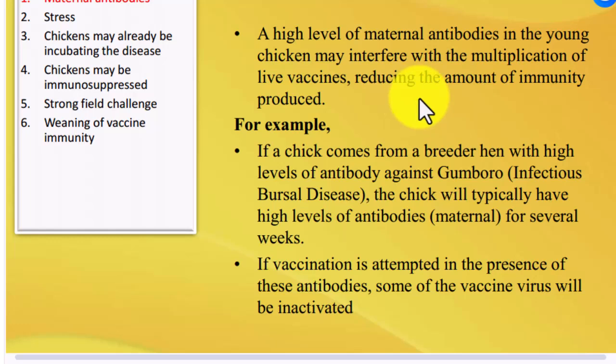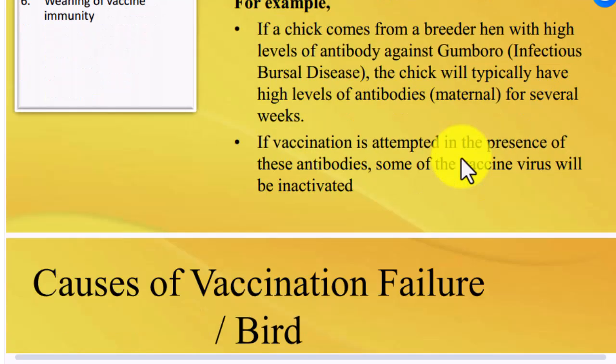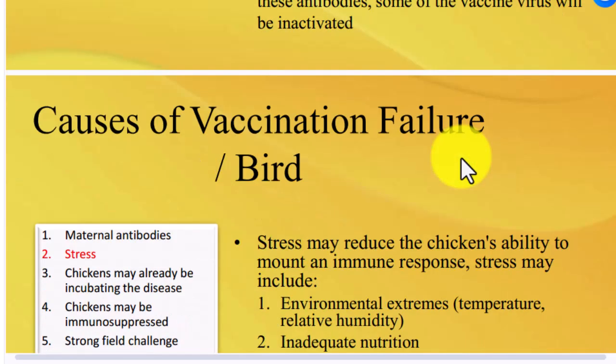A high level of maternal antibody in the young chicken may interfere with the multiplication of the live vaccine, reducing the amount of immunity produced. For example, if a chicken comes from a breeder with a high level of antibody against Gumboro, infectious bursal disease, the chick will typically have a high level of maternal antibody for several weeks. If vaccination is attempted in the presence of these antibodies, some of the vaccine virus will be inactivated.